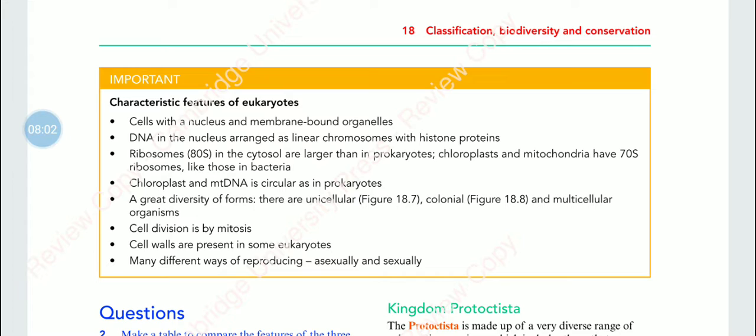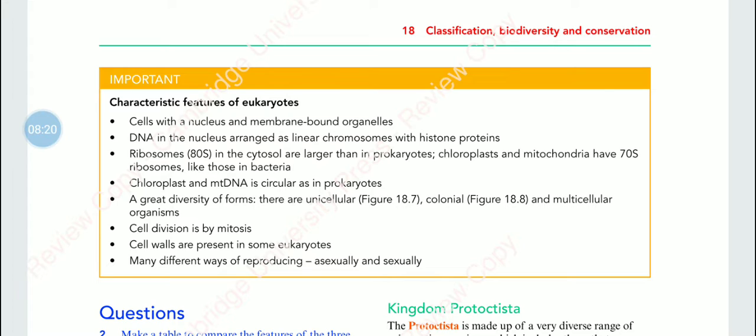In these, the chloroplasts and mitochondria have 70S ribosomes like those in bacteria, and chloroplast and mitochondrial DNA is circular as in prokaryotes.